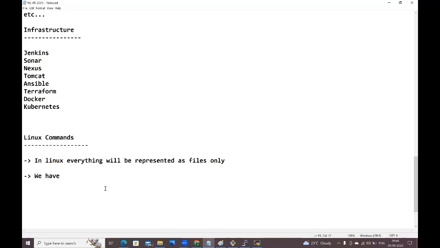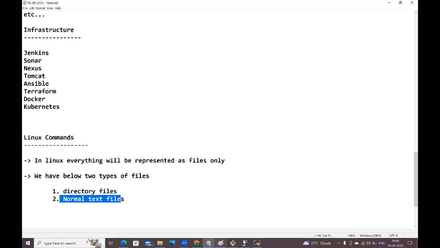We have two types of files. One is directory files. The second one is normal text files. In Linux, everything will be represented as files only, and we have these two types: the directory files and the normal text files.